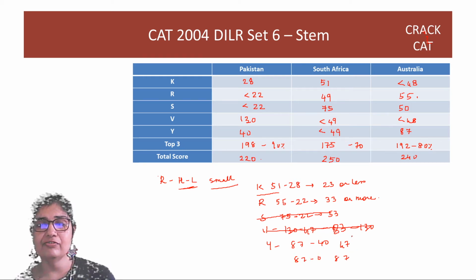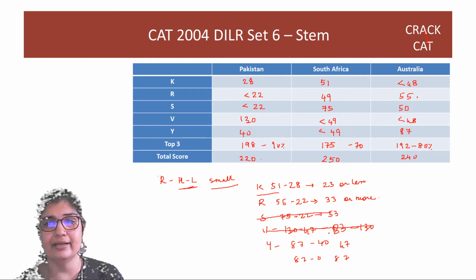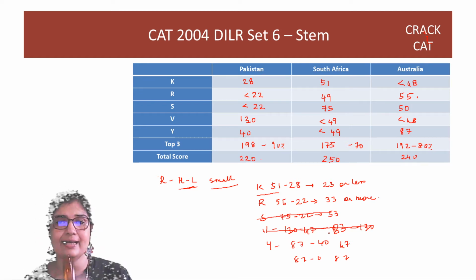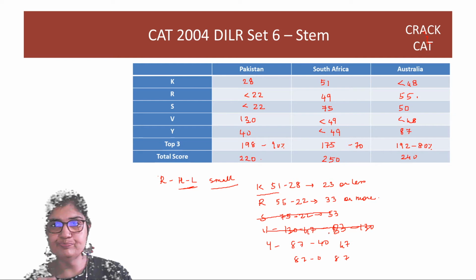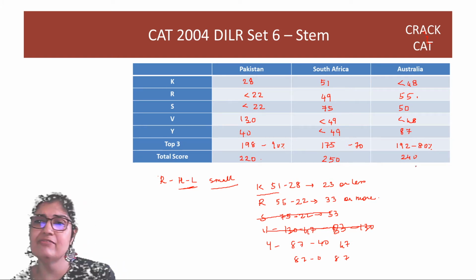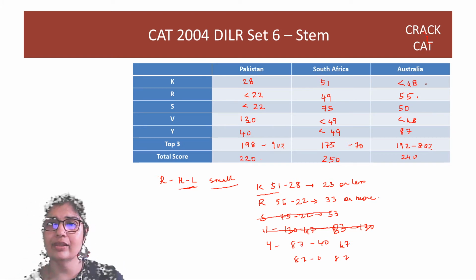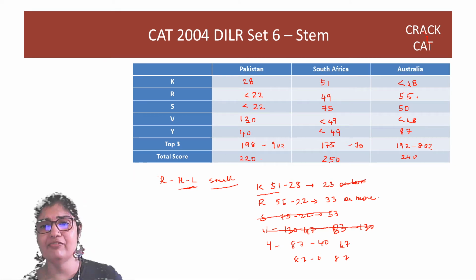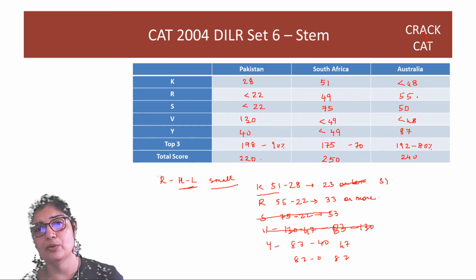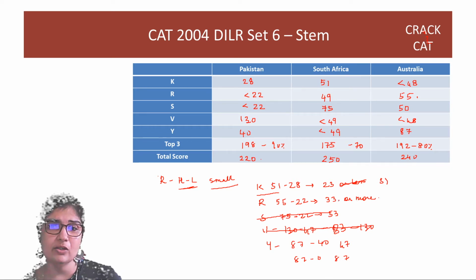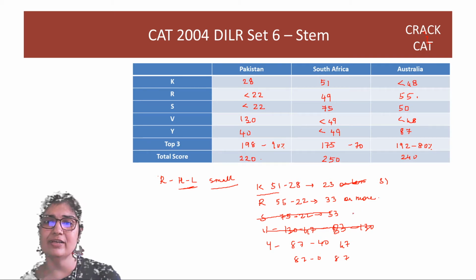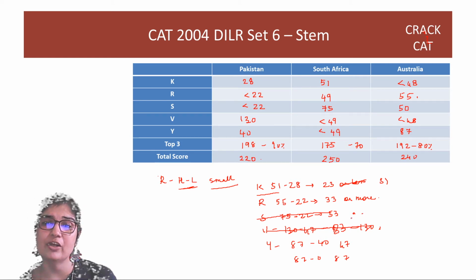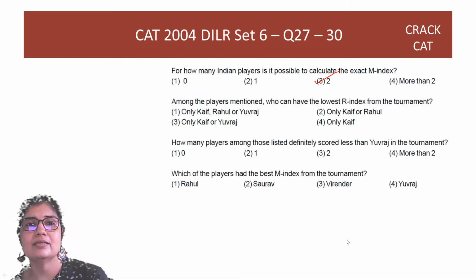So if the numbers are right, if KEF, for example, gets 0 in Australia, KEF's R index will be 51. And then Yuvraj can be at 47, Yuvraj can be lowest. Rahul can also be the lowest, right? So Rahul, KEF or Yuvraj, any of these three can be the lowest, whereas for these guys, the minimum values themselves are greater than other values, so they cannot be the lowest, right? So the answer is the first option.